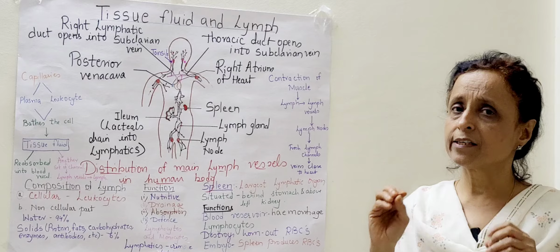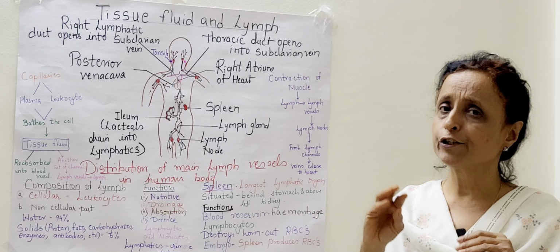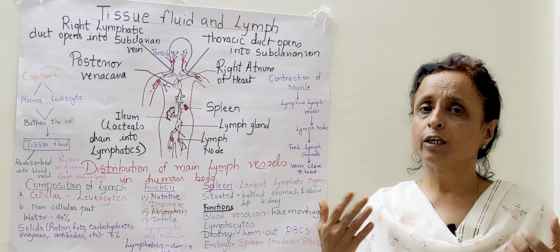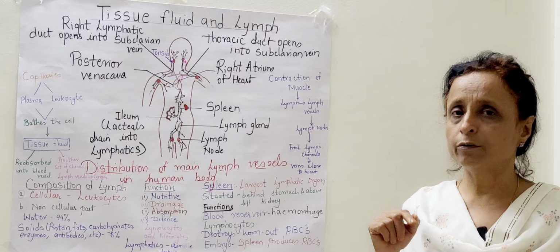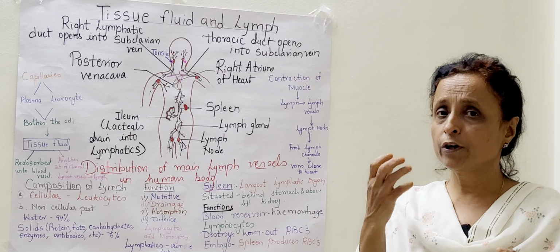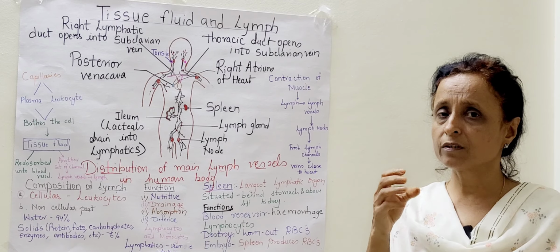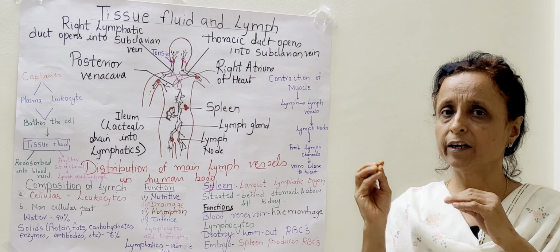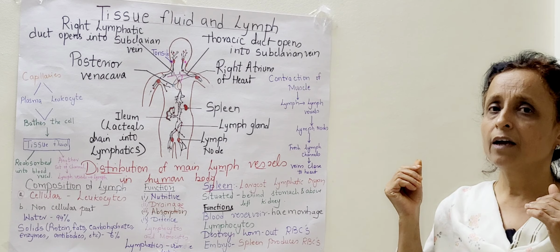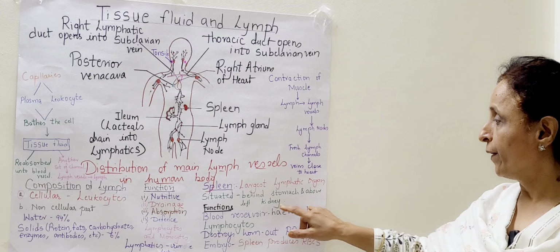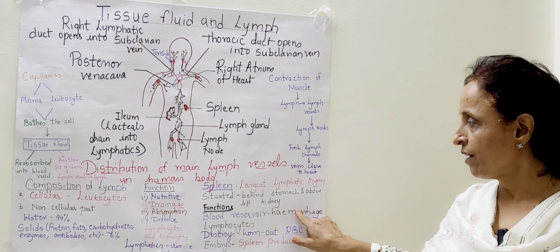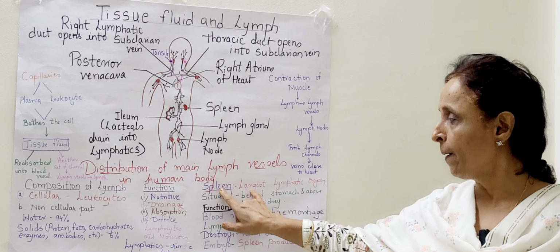Whenever there is excessive bleeding, donation of blood, or some other problem, or sometimes pollution with carbon monoxide, which has more affinity towards the blood, so your body will be filled with carbon monoxide. At that time the spleen will give out more fresh blood, which will take the oxygen and supply it to the body. So it is the blood reservoir. In case of emergency, it is the spleen which releases the blood.